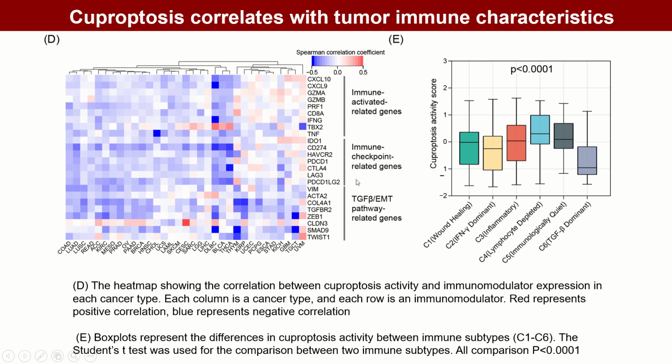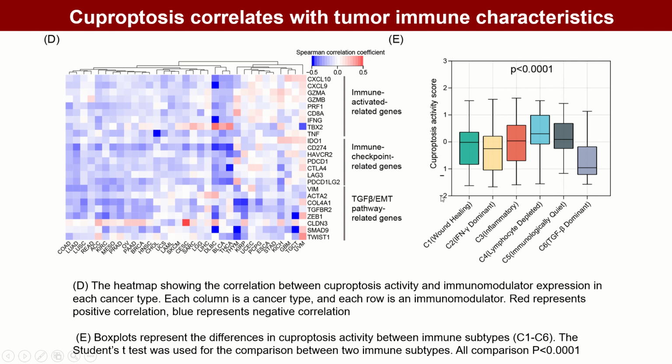A previous study classified all samples from 33 tumor types into 6 immune subtypes with different immune characteristics in a pan-cancer context, which were widely recognized. As shown in Image E, C4 tumors had the highest level of cuproptosis activity, whereas C6 tumors had the lowest cuproptosis activity.